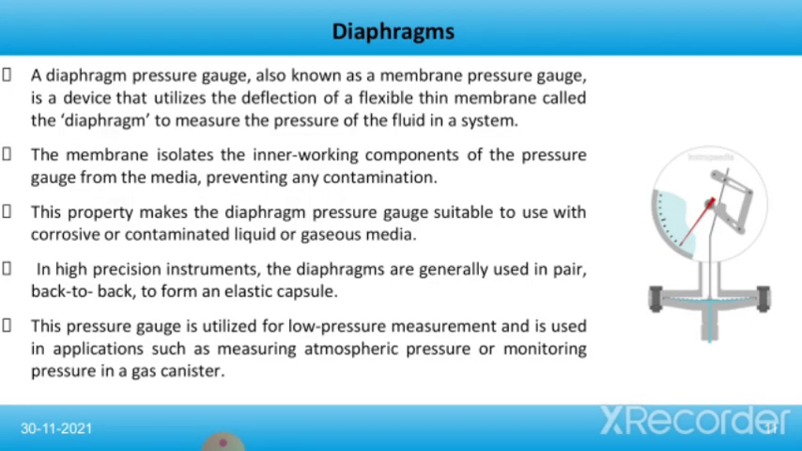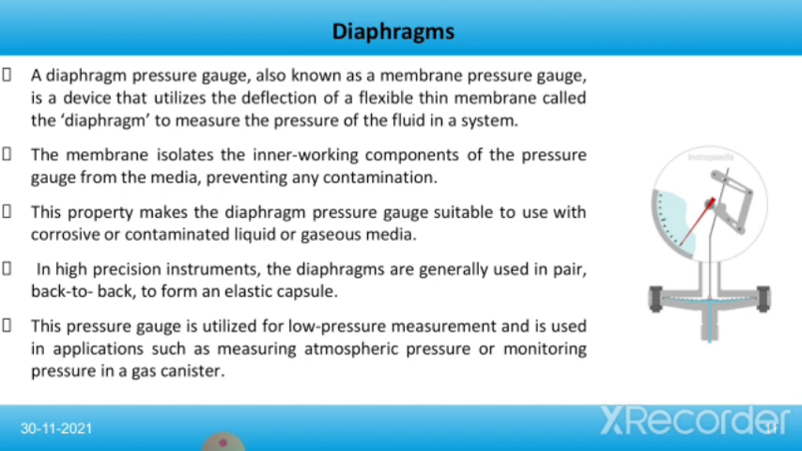Now we'll talk about the next type of pressure measurement, that is diaphragm. A diaphragm pressure gauge, also known as membrane pressure gauge, is a device that utilizes the deflection of a flexible thin membrane called the diaphragm to measure the pressure of the fluid in a system. The membrane isolates the inner working components of the pressure gauge from the media, preventing any contamination. This property makes a diaphragm pressure gauge suitable to use with corrosive or contaminated liquid or gaseous media.